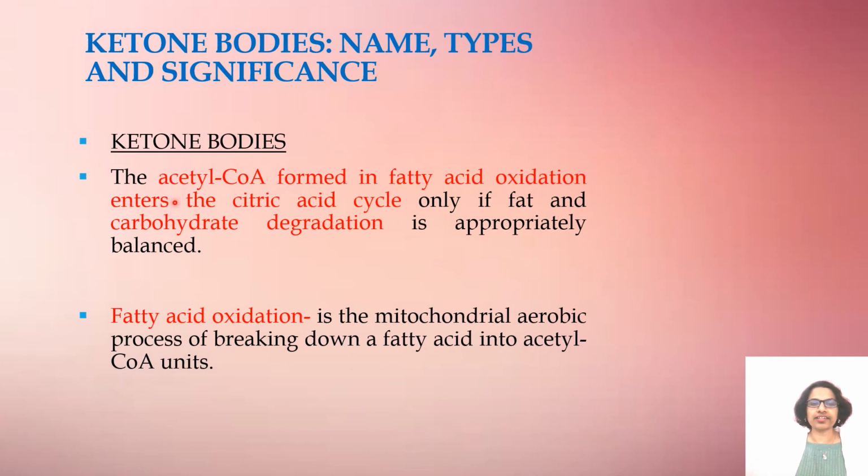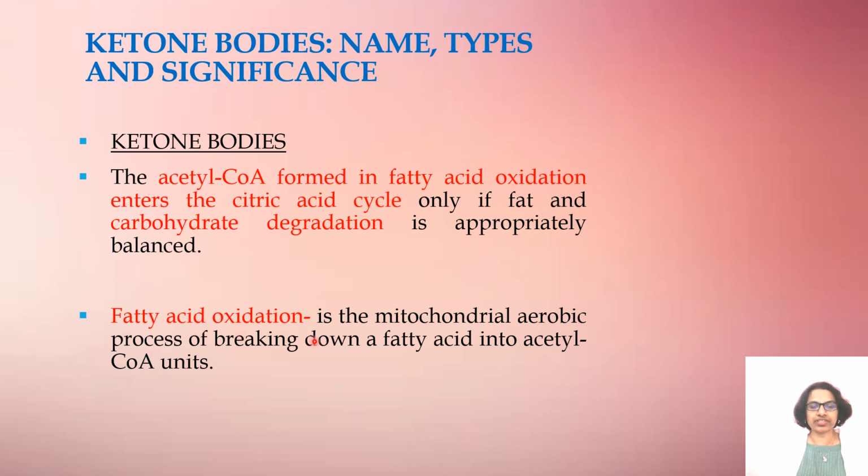Ketone bodies. The acetyl-CoA formed in fatty acid oxidation enters the citric acid cycle only if fat and carbohydrate degradation is appropriately balanced. So what they are telling here is that acetyl coenzyme A is formed in fatty acid oxidation. Oxidation means any process occurring in the presence of oxygen. It enters the citric acid cycle only if fat and carbohydrate degradation is appropriately balanced. So what is the meaning here?